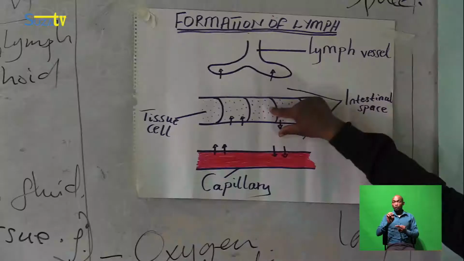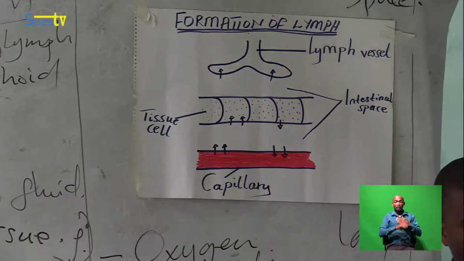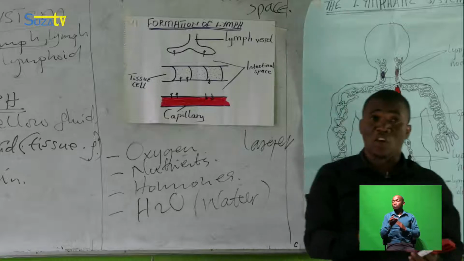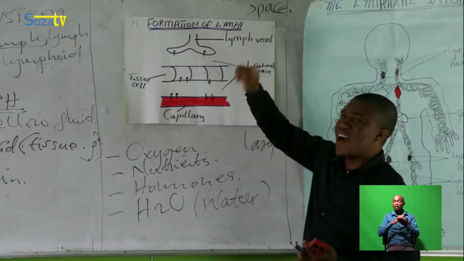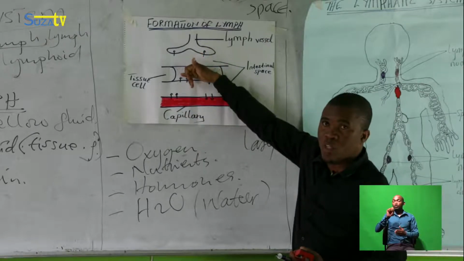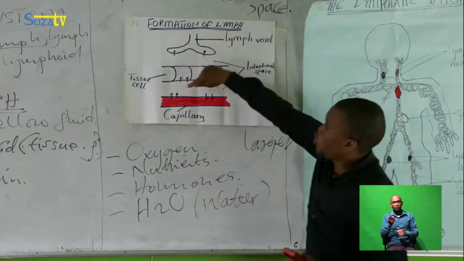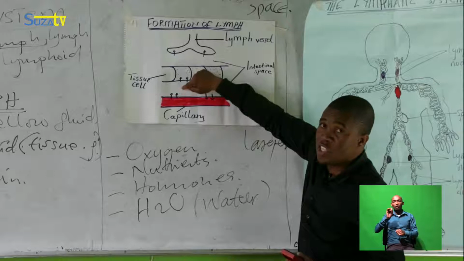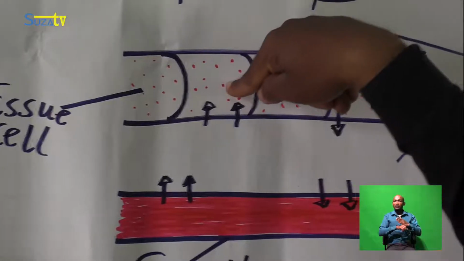These two regions also differ in their concentration gradients. I mean the concentration of solutes in the interstitial space is higher compared to the concentration of solutes in the tissue cell. So what must happen? The solutes found in the interstitial space will diffuse to the tissue cell.